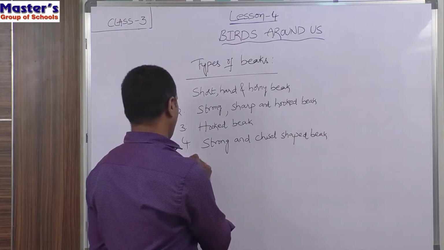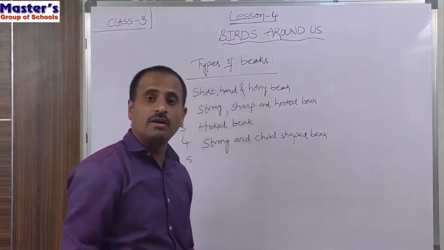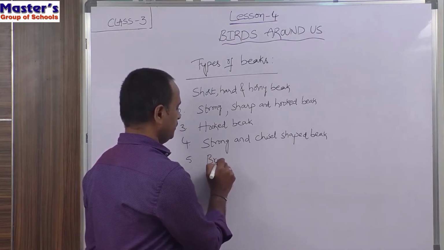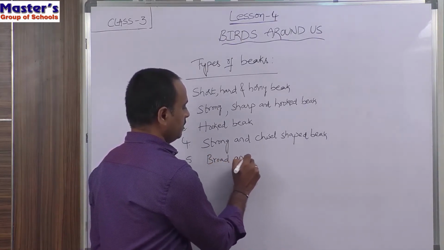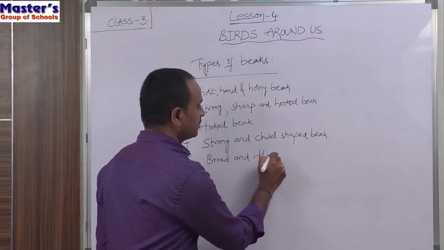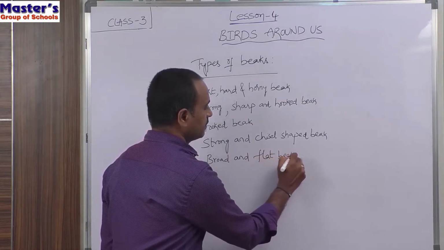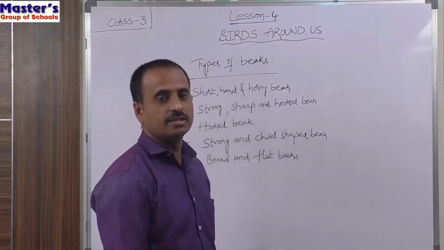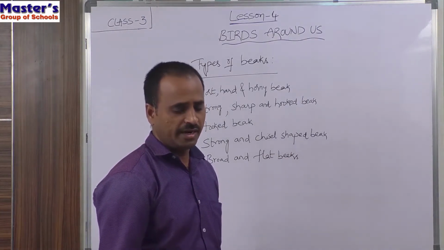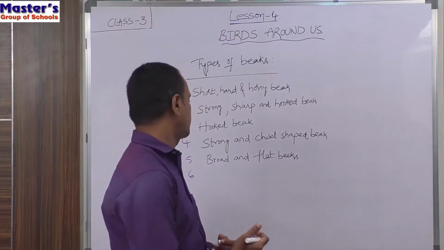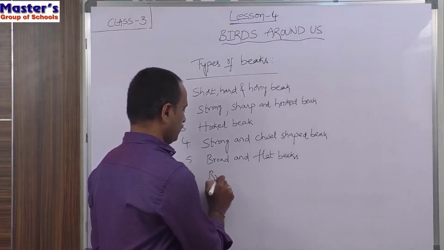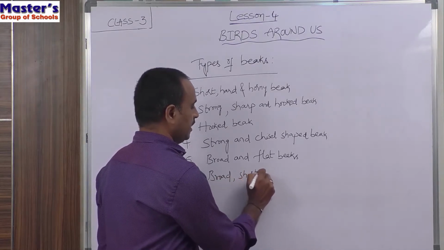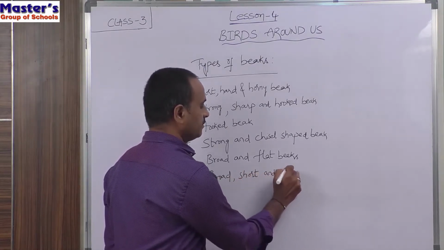And another type of beak is broad and flat beaks. And the next type of beak is broad, short and sticky beak.